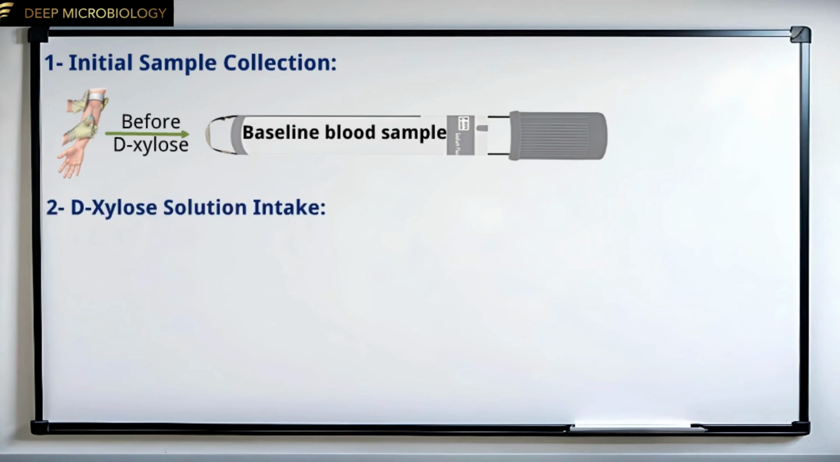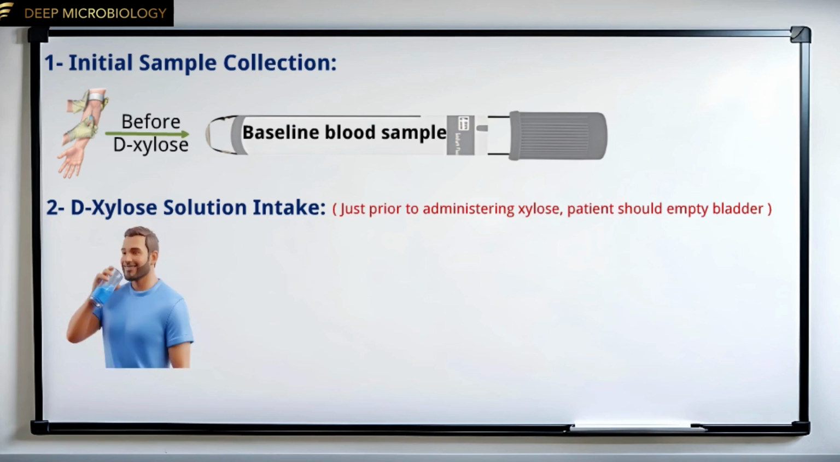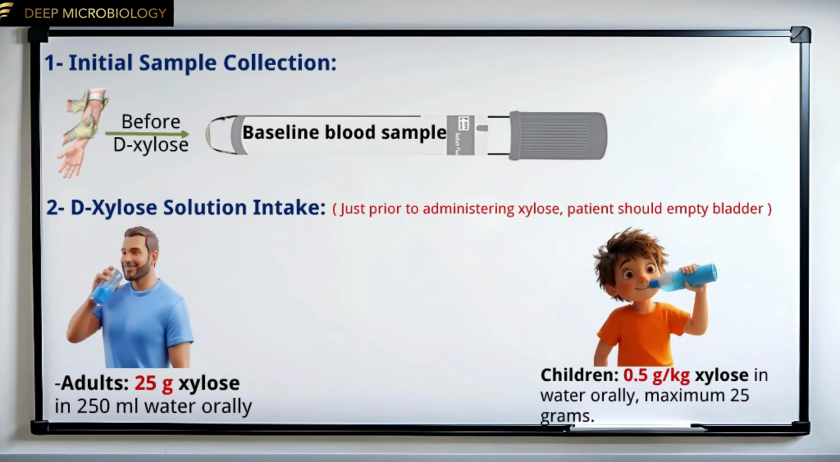2. D-xylose solution intake. Just prior to administering xylose, patients should empty bladder then. You will be given a measured dose of D-xylose solution to drink. Adults, 25 g xylose in 250 milliliters water orally. Children, 0.5 g per kg xylose in water orally, maximum 25 grams.